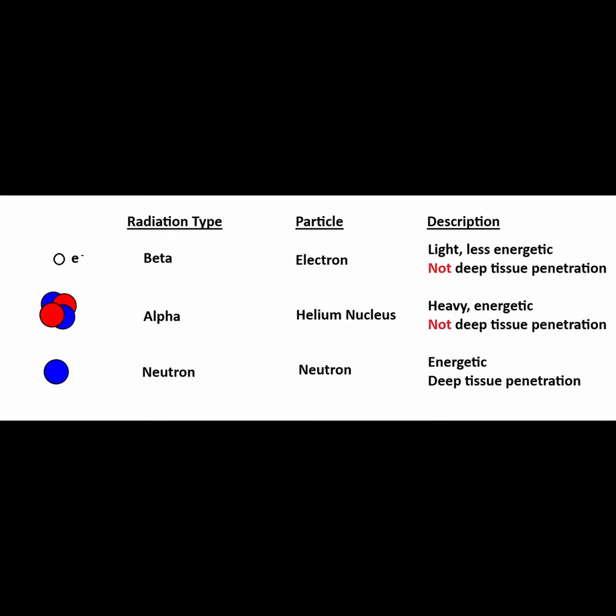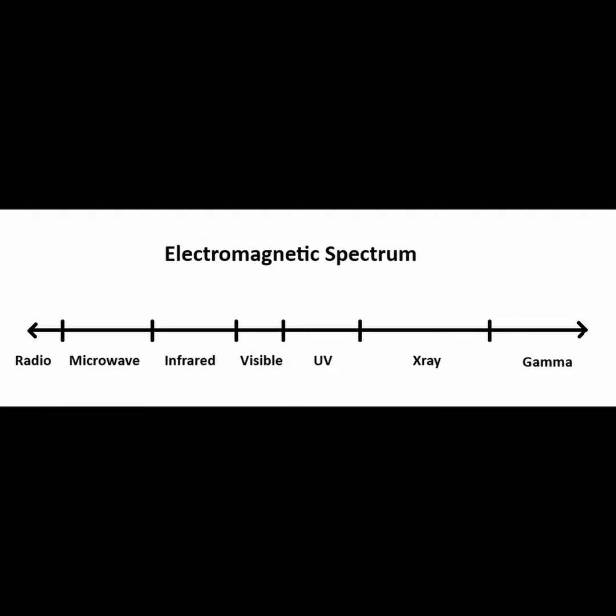Neutron radiation is the most dangerous type of particle here. They can possess a lot of energy and tend to penetrate deeply into the body. In order to shield this kind of radiation, you have to use concrete or have water that could be meters deep. Note that the electromagnetic spectrum ranges from harmless, low-energy radio waves to dangerous, high-energy gamma rays.